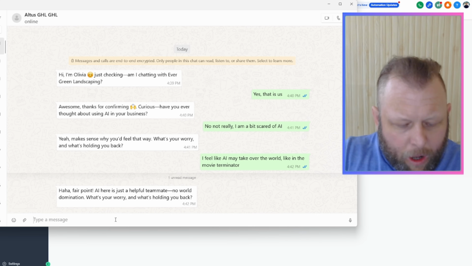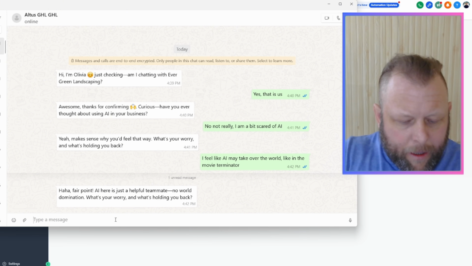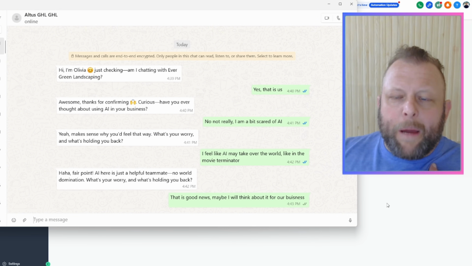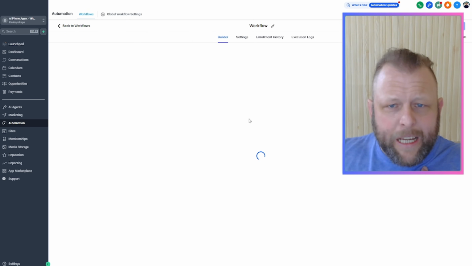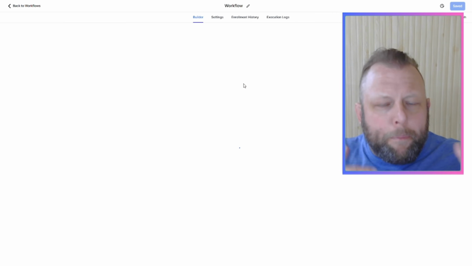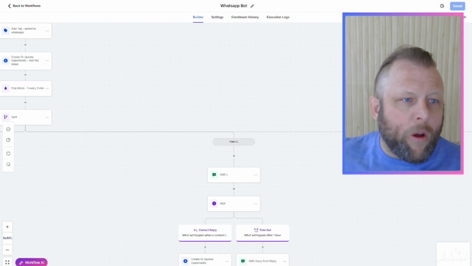I could just say something like, that is good news. Maybe I will think about this for our business. Right? So, yeah, let's just make up conversation as we go. And if we come in here, we can see the steps at the moment. So just while it all loads. And again, such a powerful workflow, such a versatile workflow that we can do totally anything with.